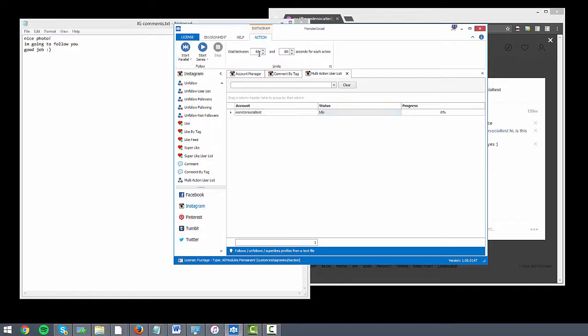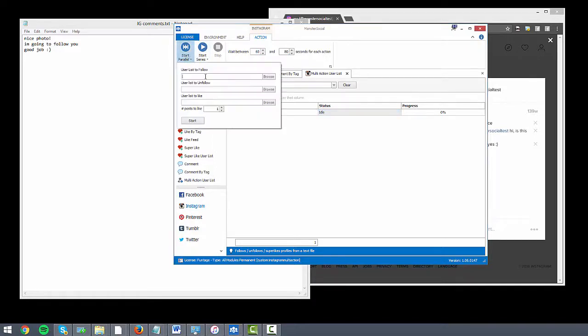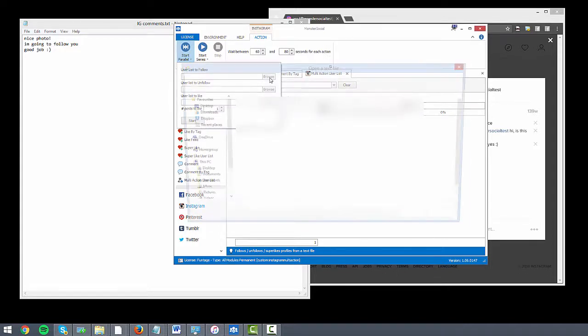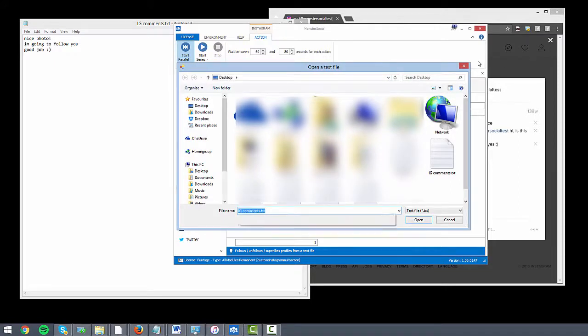So obviously you've got your wait times here, and then you can start parallel user list to follow, user list to unfollow, and user list to like. You can have three things going at once. You can up the amount of posts if you want, so this is similar to the super like, or if you leave it at one, it's just like the regular like. So really, it's a cool feature. It just streamlines it a bit more and makes it so you don't have to work as hard, which is cool. Everyone likes that.